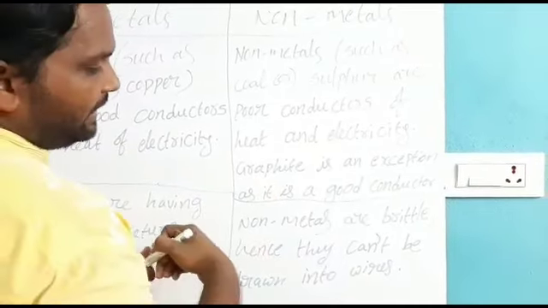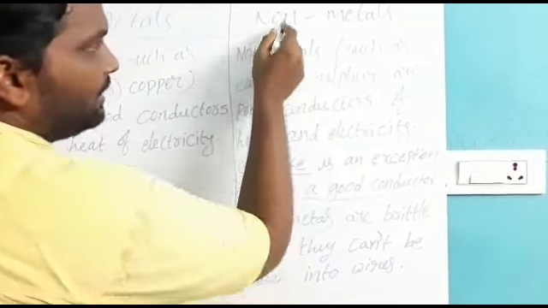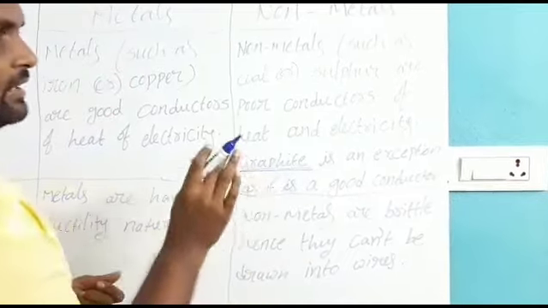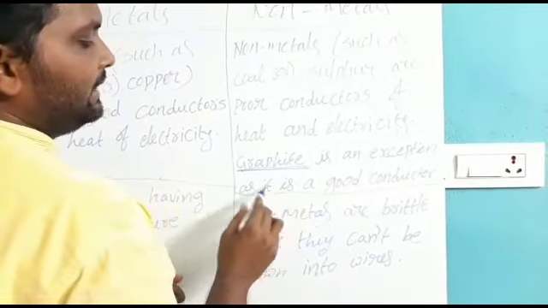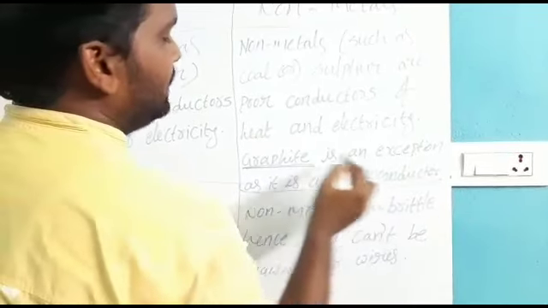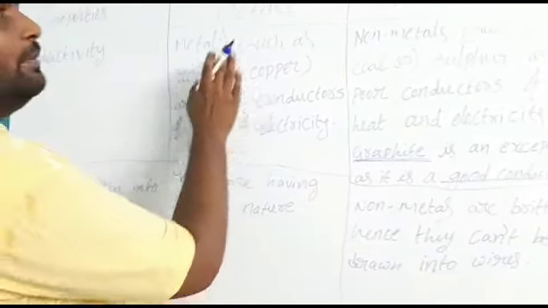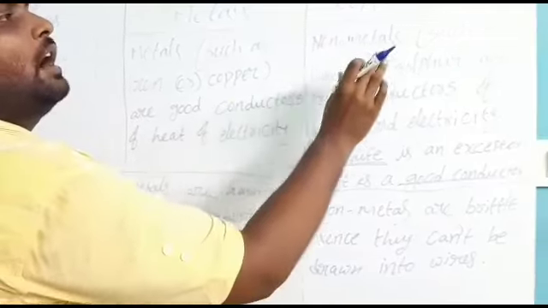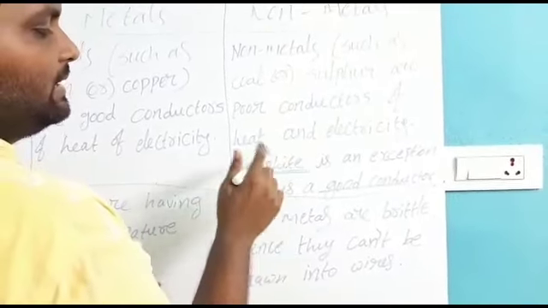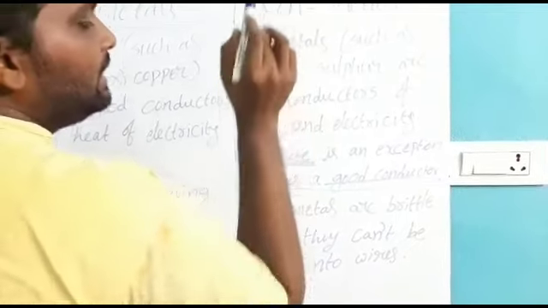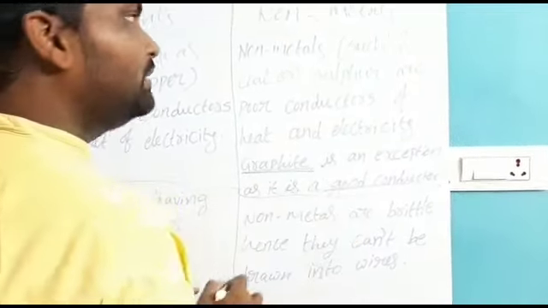Graphite is actually a non-metal, but it is an exception as it is a good conductor. What I told is that all metals are good conductors and all non-metals are poor conductors, but graphite is an exceptional case: it is a non-metal, but a good conductor.